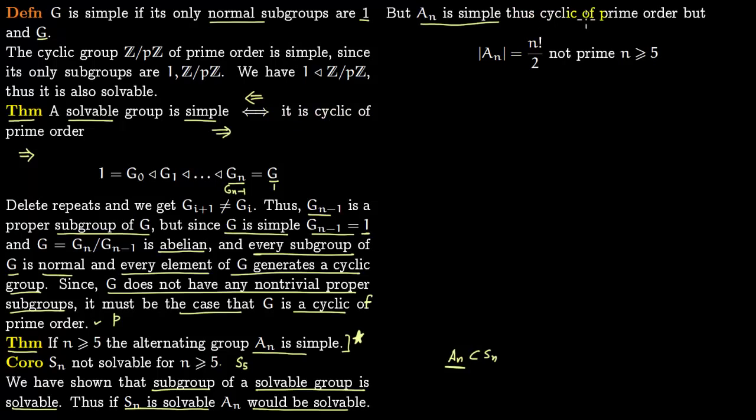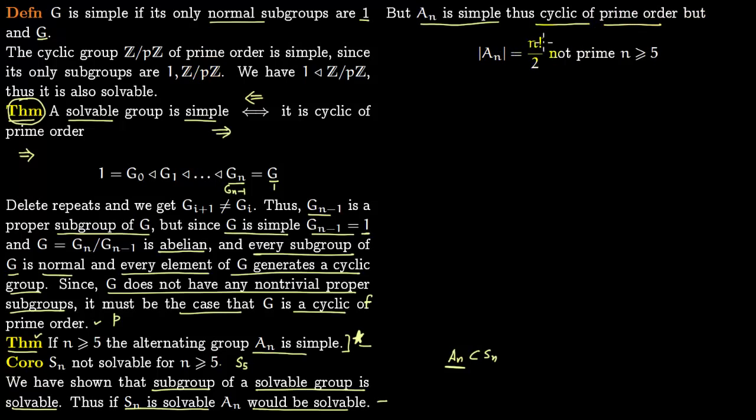So that means that it is cyclic of prime order. A solvable group is simple if and only if it is cyclic of prime order. So we are saying An is solvable, and we are using this theorem that An is simple. These two combined with this theorem now tell us that An should be cyclic of prime order, but order